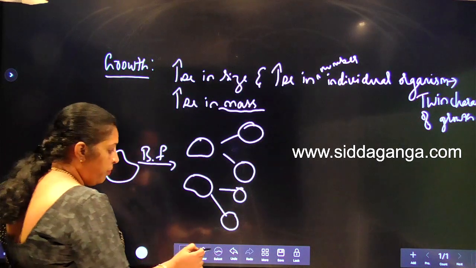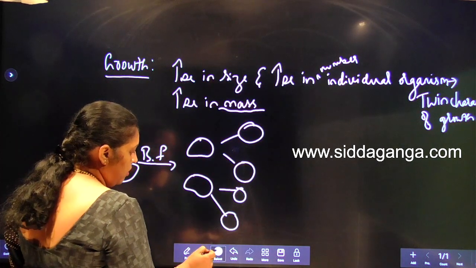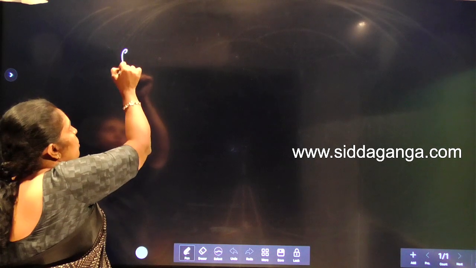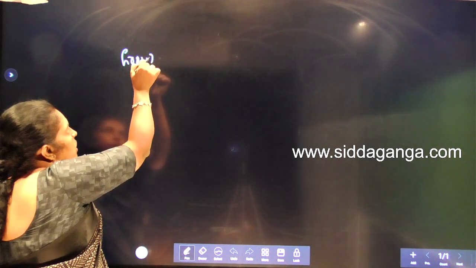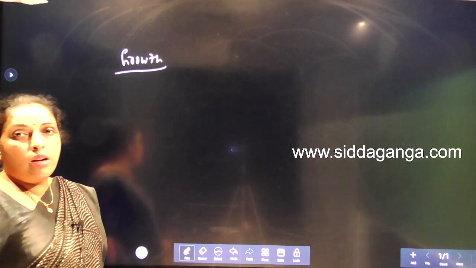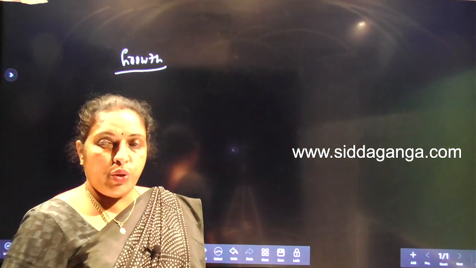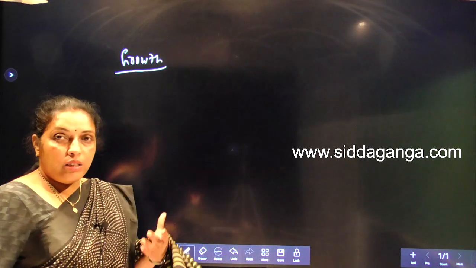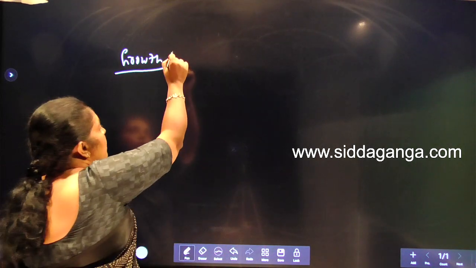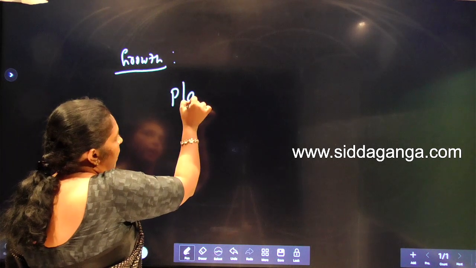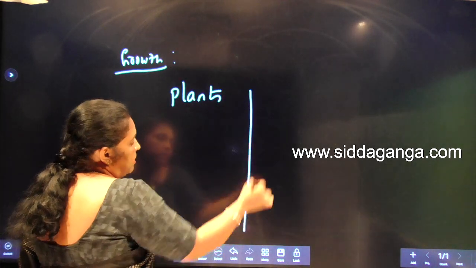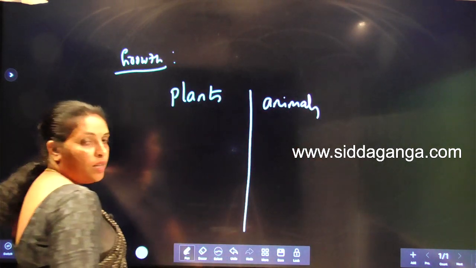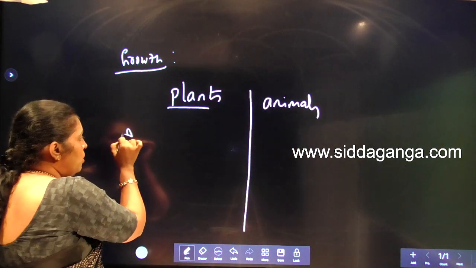Now, as we know, increase in mass and increase in number of individual organisms are twin characters of growth. Now we'll see growth in plants and in animals. In plants, growth is continuous.